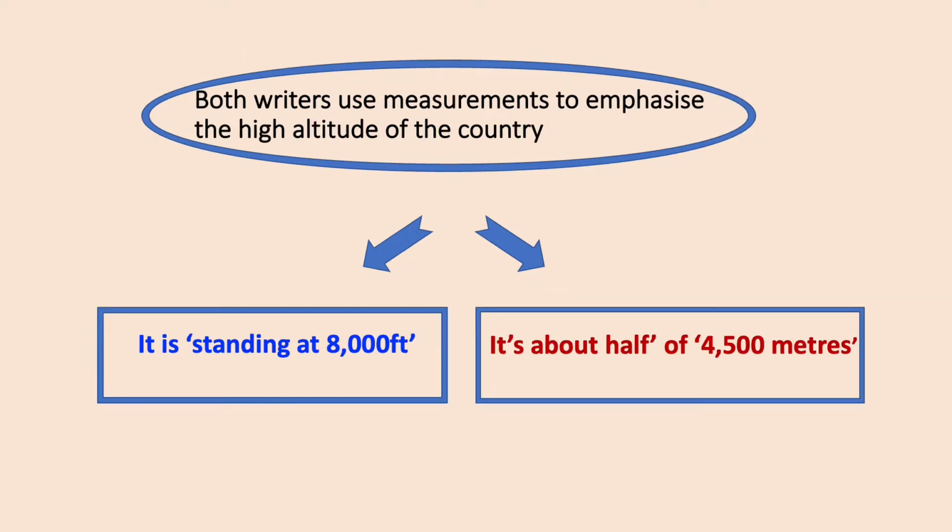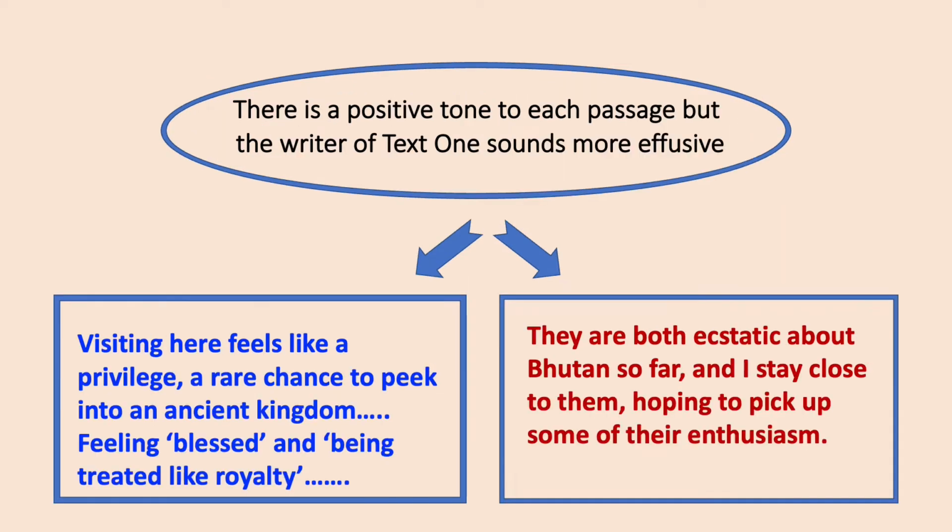Both writers want to emphasize the high altitude of the country, and they use measurements. The first says it is standing at 8,000 feet, and the other says it's about half of 4,500 meters. There is a positive tone to each passage, but the writer of text 1 sounds more effusive.